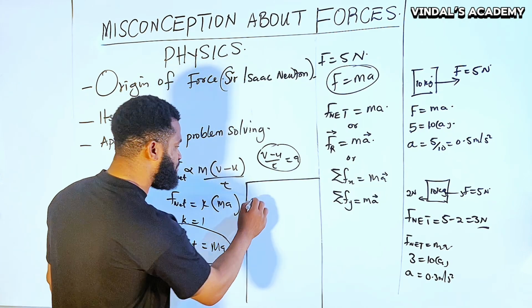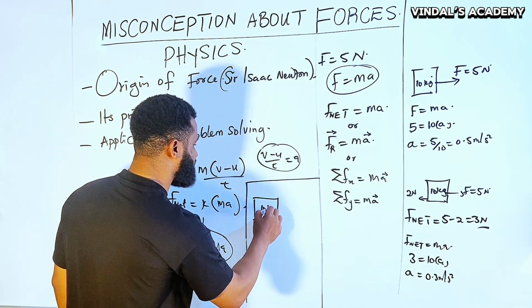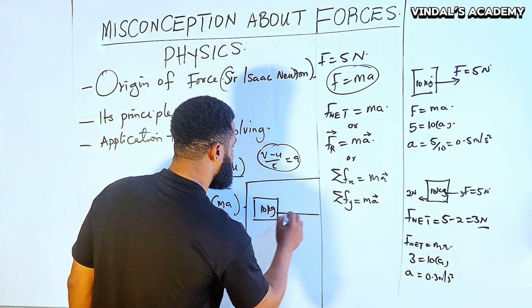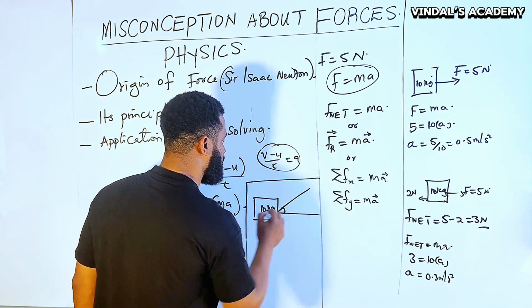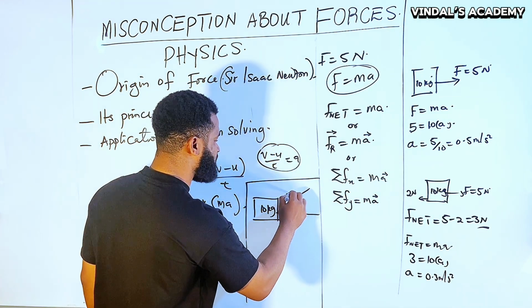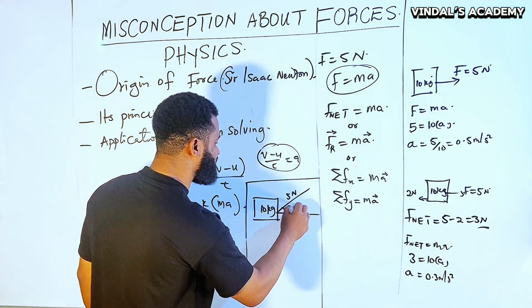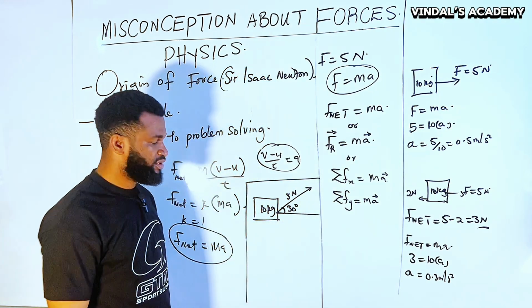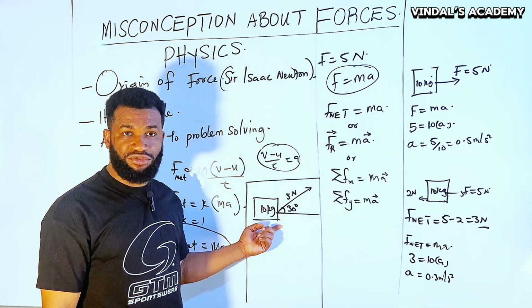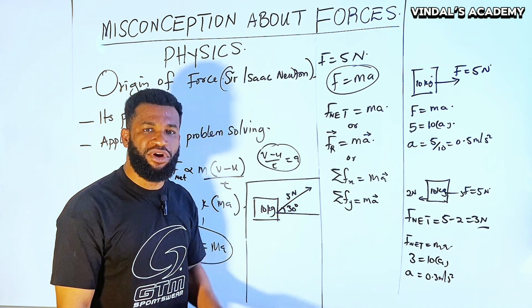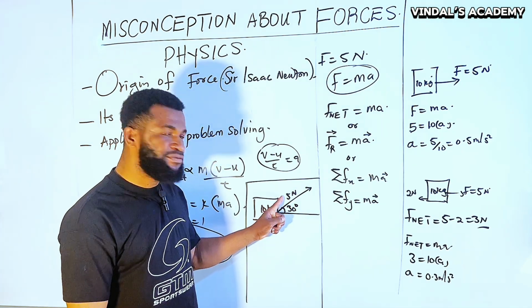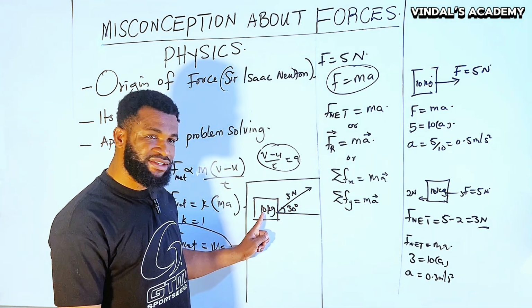Let's assume a body of mass 10 kg is pulled on a horizontal with a force of, let's say, 5 Newton at an angle of 30 degrees to the horizontal. And the question is, what is the acceleration? At this point, you are given 5 Newton and the mass.